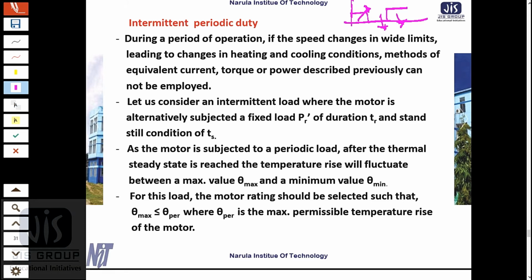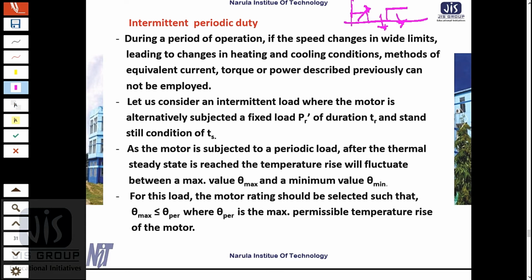Now, whenever we started our discussion on the equivalent current, torque or power method, we mentioned that during the period of operation the speed will remain constant, or if it changes, the change should be minor.